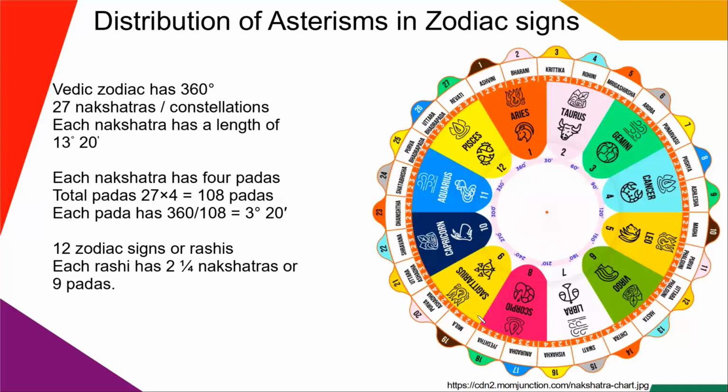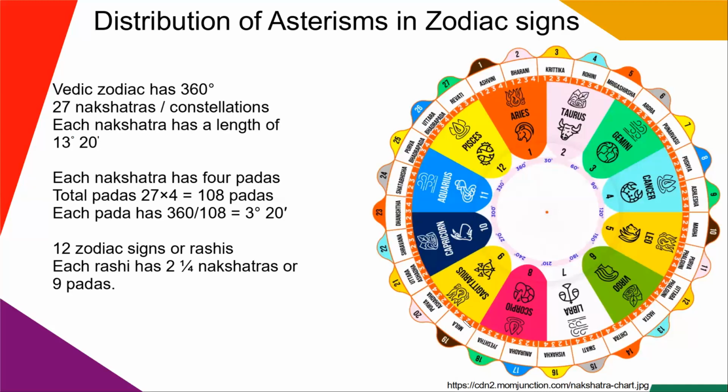The next one is Sagittarius, which starts at 240 degrees and ends at 270 degrees. Sagittarius is sign number 9 and is ruled by Jupiter. So this sign consists of Mula Nakshatra, Purvashadha Nakshatra, and 1 part of Uttarashadha Nakshatra.